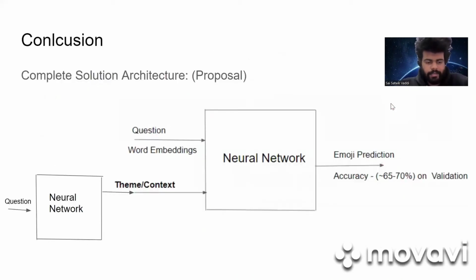So in conclusion, we would like to present our proposal, which is about building a two-stage neural network for better sentiment analysis. Thus, we show the sentiment analysis better done with context or theme as input.